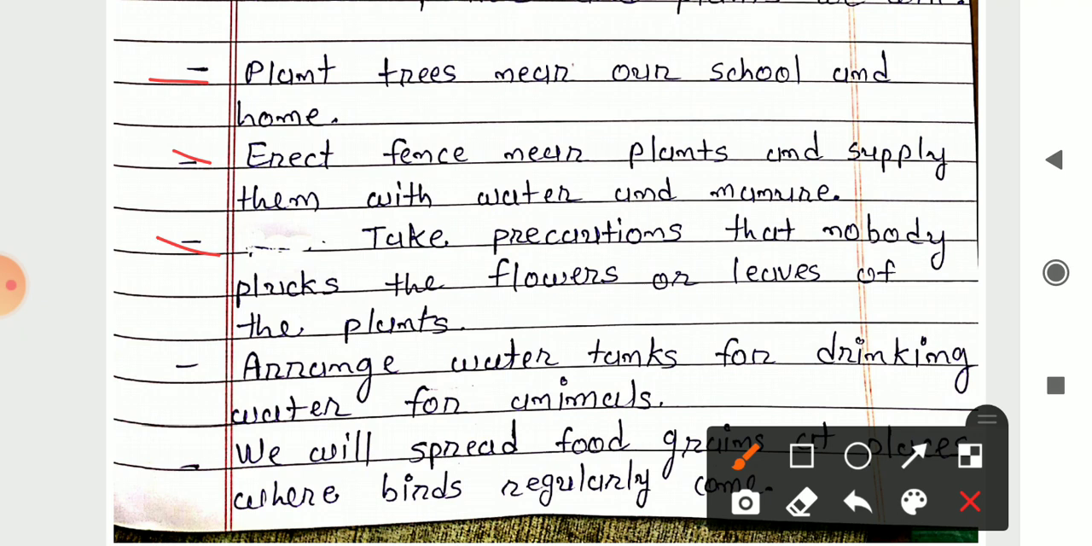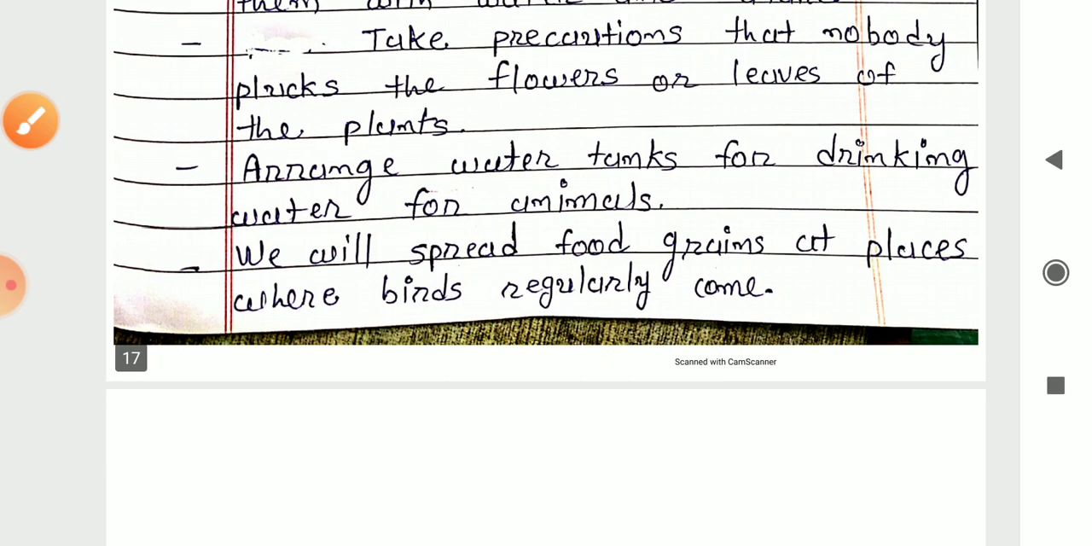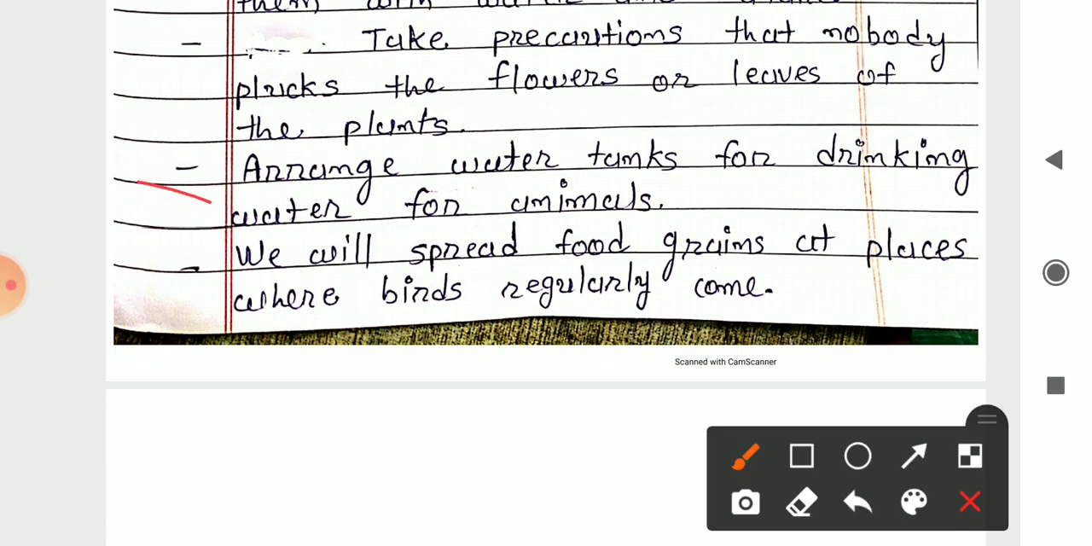Next one is take precautions that nobody plucks the flowers or leaves of the plants. We should not pluck the flowers or leaves of the plants, and also we have to stop the others from doing this. Next one is arrange water tanks for drinking water for animals. For the animals, we can arrange the water tanks for the drinking purpose. Next is we will spread food grains at places where birds regularly come. The place where the birds are coming regularly, so at that place we can spread the food grains for these birds.